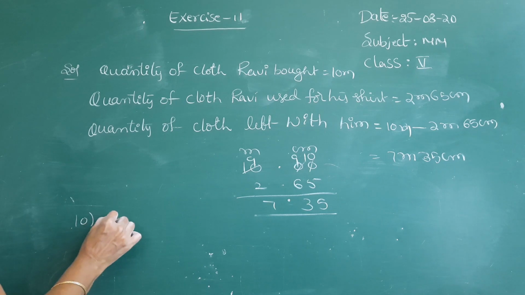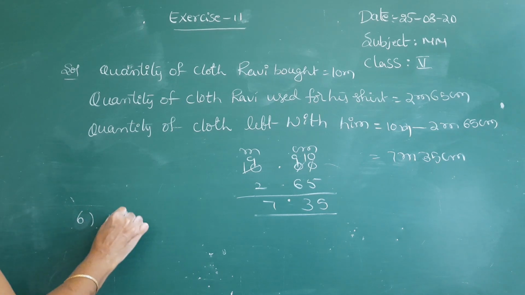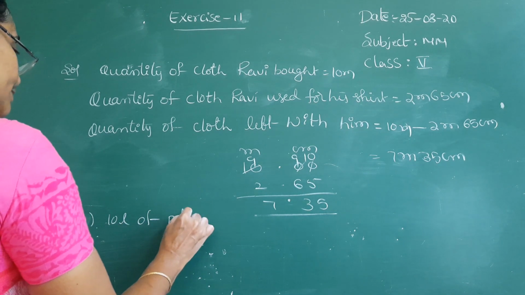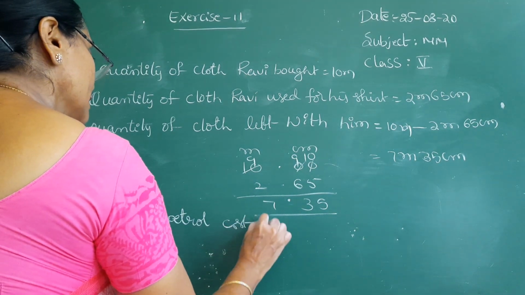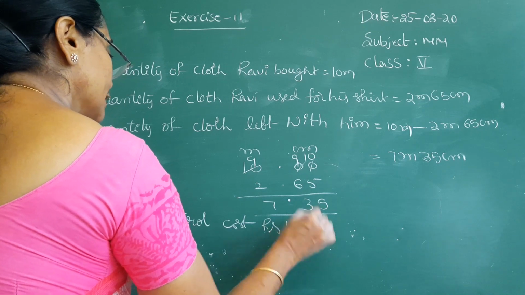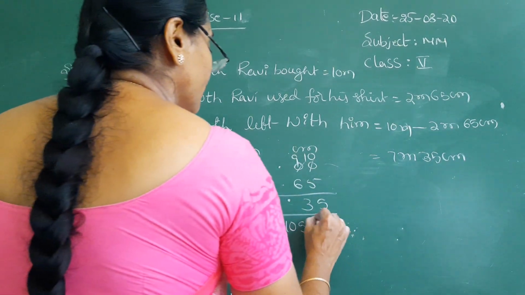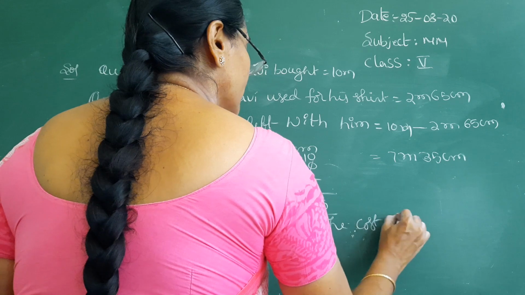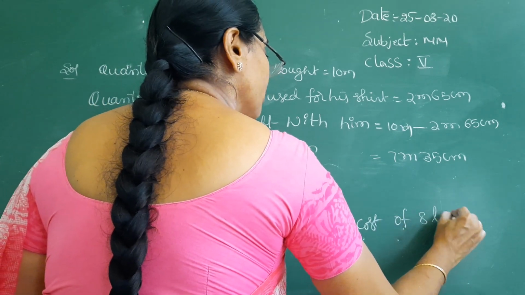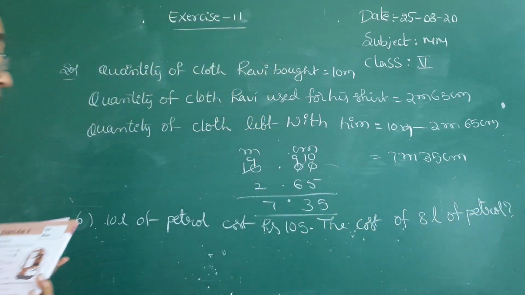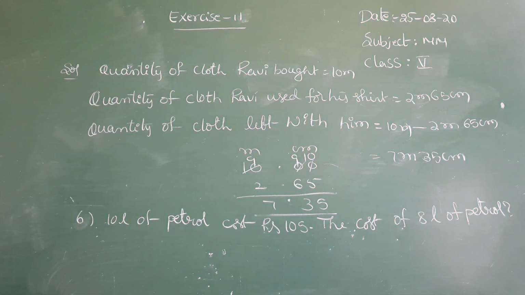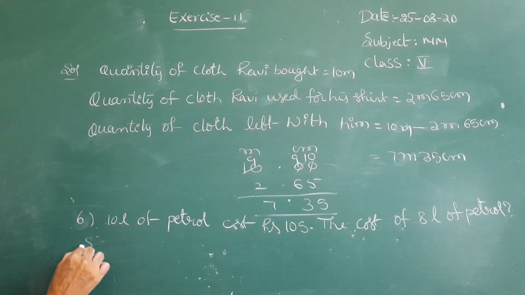10 liters of petrol costs rupees 105. The cost of 8 liters of petrol they are asking. Here they have given this, which is the model in the unitary method. 10 liters of petrol cost is rupees 105 and they are asking to find the cost of 8 liters of petrol.